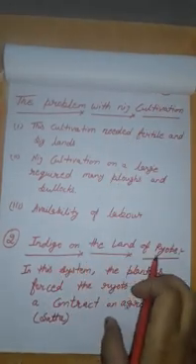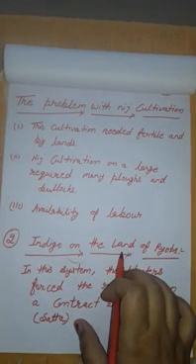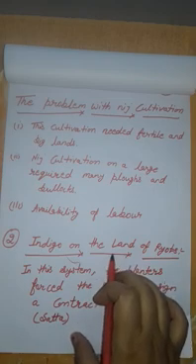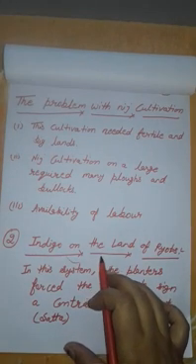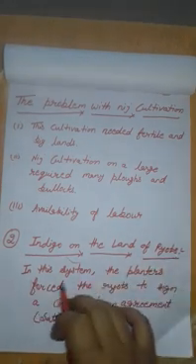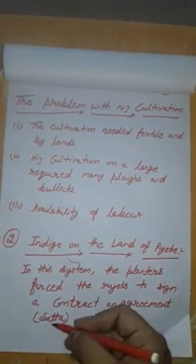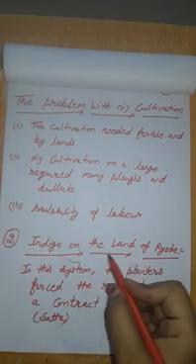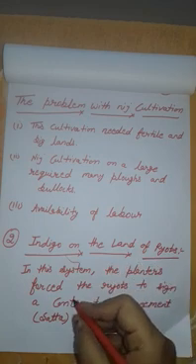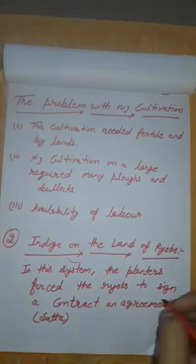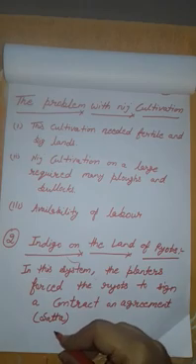Indigo on the land of ryots. It was the second method to produce indigo in India. The first method to produce indigo in India was niche cultivation, and the second method to grow indigo in India was on the land of ryots. In this system, the planter forced the ryot to sign a contract, an agreement. Clear? In this system, the planter forcefully made the ryot sign a contract. That contract we know as satta. Clear?